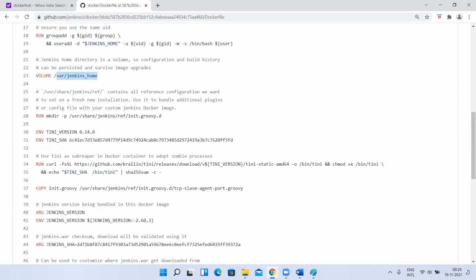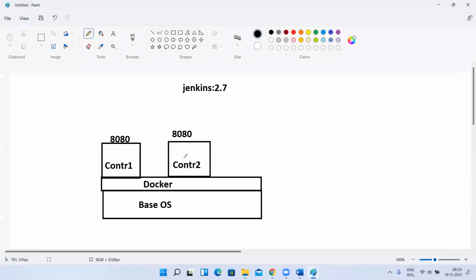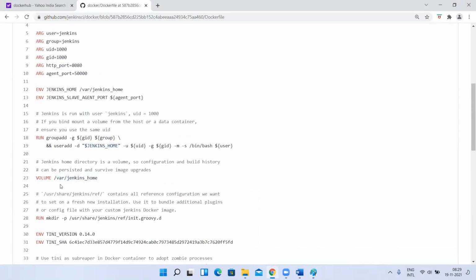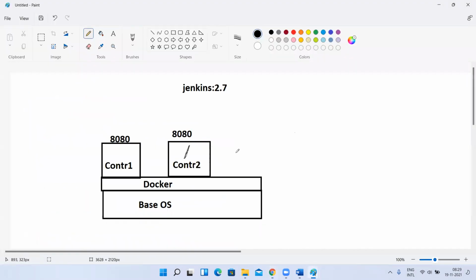What does that mean is, if you are going to have a container, the container is of Jenkins type. What should be the Jenkins home directory? If it is a manual installation, yum install Jenkins, if you do it on a Red Hat machine, what is the Jenkins home directory? /var/lib/jenkins, right? But what they are saying is, as we are creating Jenkins as a container, the home directory of Jenkins should be this one, /var/jenkins_home. So all the information of Jenkins will be stored inside this location. If you want to create a volume, if you want to persist your Jenkins data beyond its life cycle, you have to map that /var/jenkins_home directory to some other directory, a base OS directory.